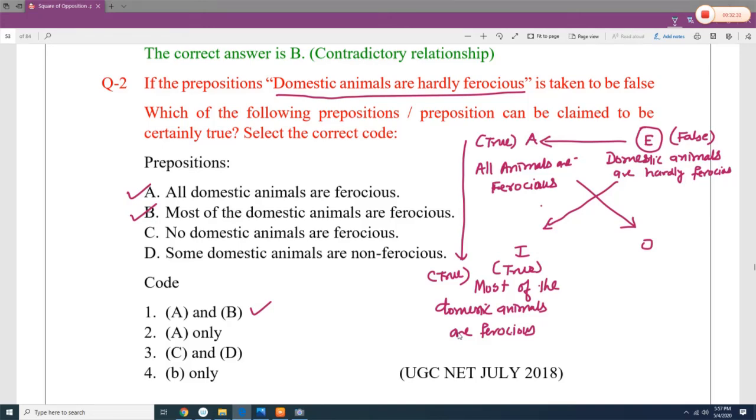Next, if the proposition is domestic animals are hardly ferocious, so domestic animals are hardly ferocious. It is an E type of proposition. It means if this is false, then I is true, and we know the truth is going up. So A is also true. So A, all domestic animals are ferocious, this is true. Most of the domestic animals are ferocious, this is also true. So A and B are true.